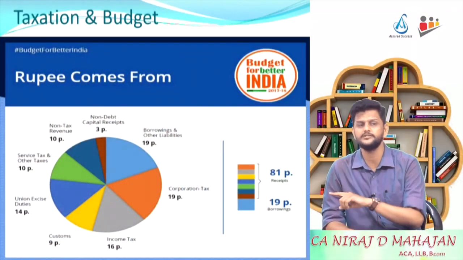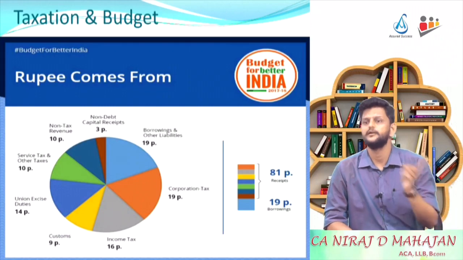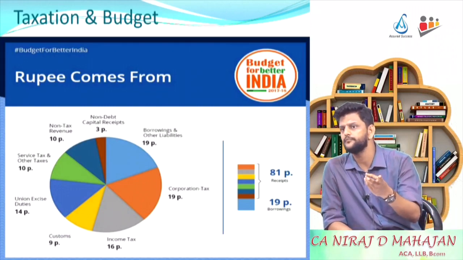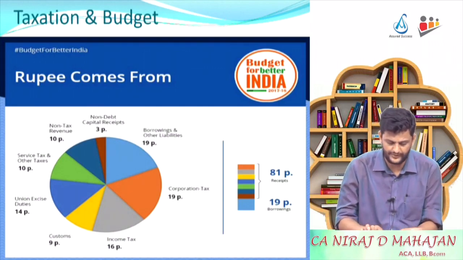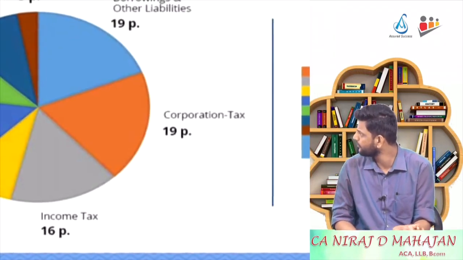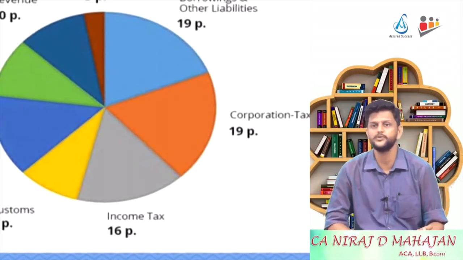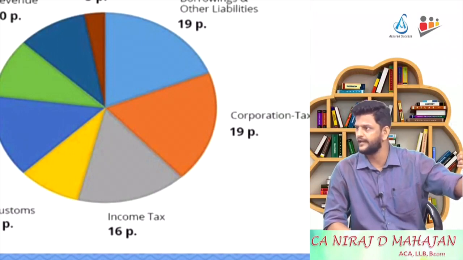Corporates, corporations tax or corporate tax. So it was in which form? Direct tax or indirect tax? Direct tax. Who was the next contributor? Salaried, no? Individuals, no? Income tax, this one. Income tax, almost 16%. So even this was your form of direct taxes. And the rest of them were indirect taxes. Remember?